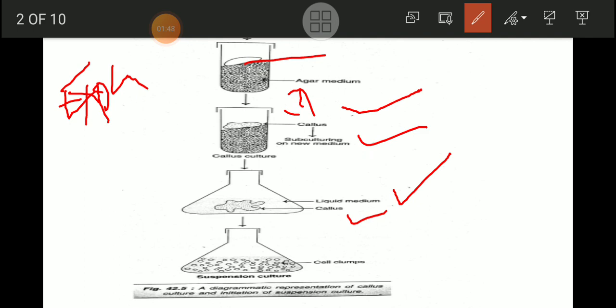Then we can find cell clumps, and we put these on a stirrer, and because of that the cells which are present in clump form get separated. This is nothing but the suspension culture method. So the final step of callus culture is the suspension culture.